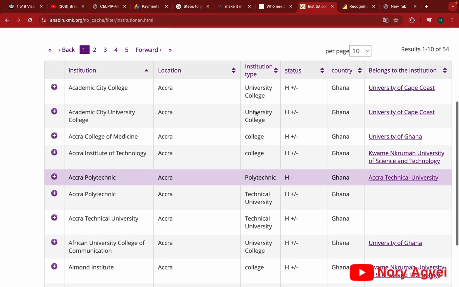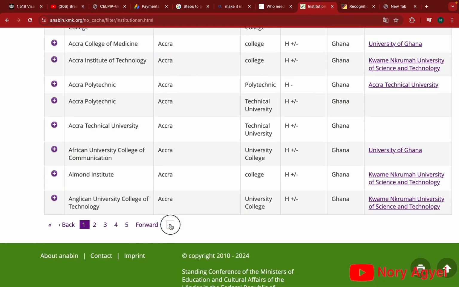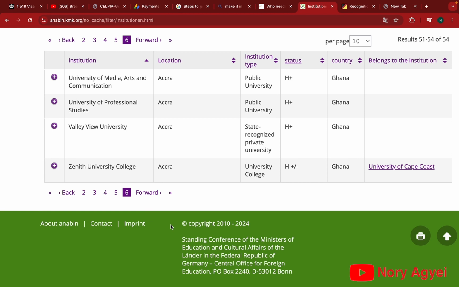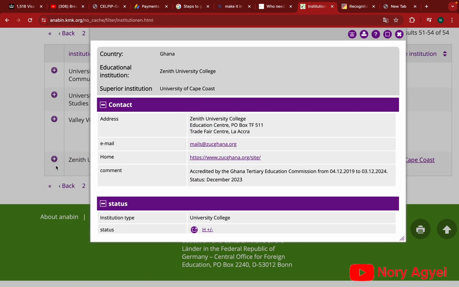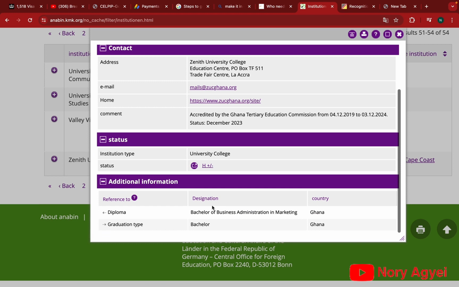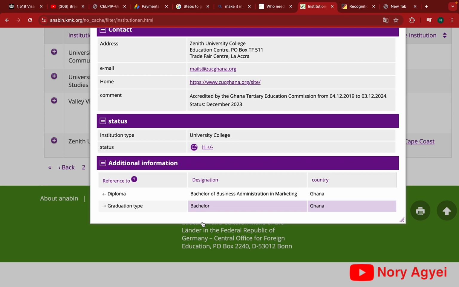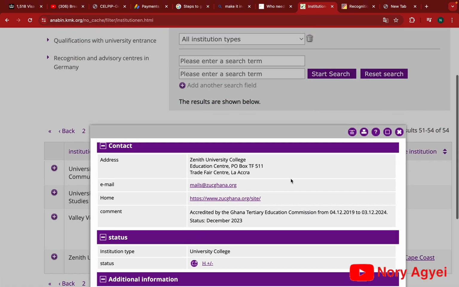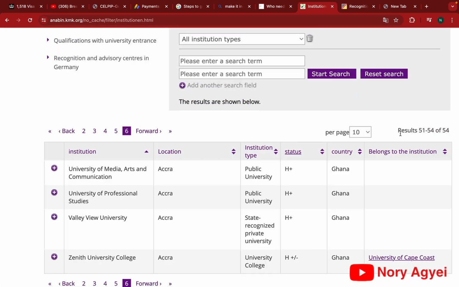It looks like there are a number of universities and institutions in Accra on the database. So you click on forward and then you can see some other universities. So let's click on the Zenith University College and see what they have there. The status over there is H plus and minus. Now, when you click on it, you can see the status already there, which is the H plus and minus. But here, they didn't really explain why it has an H plus and minus. Some employers will be good with the fact that your institution doesn't have an H minus. Some of them will just go with the H plus or minus. So far as it doesn't have an H minus, they are good to just consider your application.